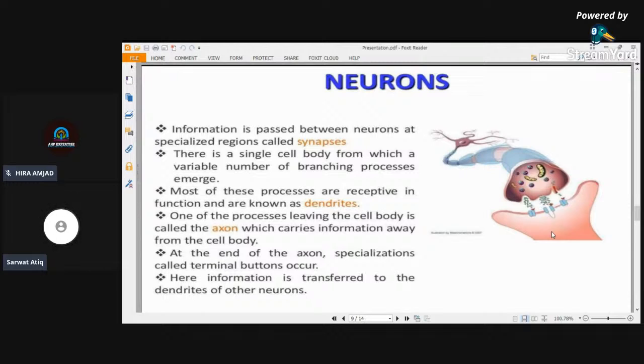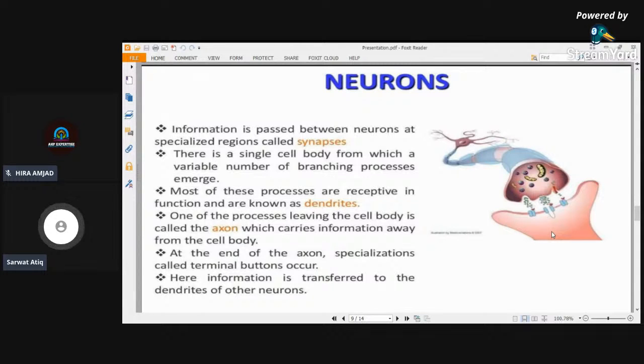So basically, I'm giving you a basic idea of the synapse. The information is carried to the cell body through the dendrites, and then it is processed in the cell body. The cell body directs this information in the form of nerve impulses to the axon. When the information reaches the end of the axon, it forms a junction with the dendrites of the next neuron. This junction is called the synapse, and it passes information from the axon of one neuron to the dendrite of the next neuron.